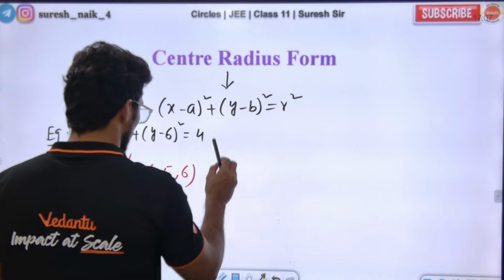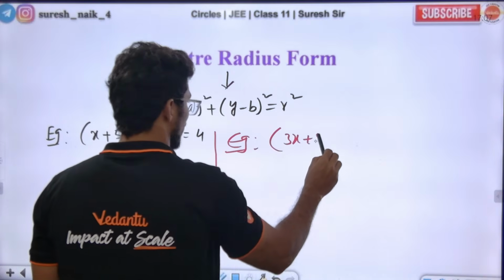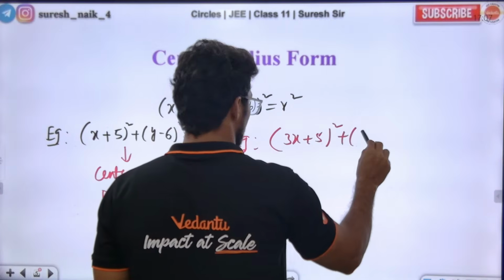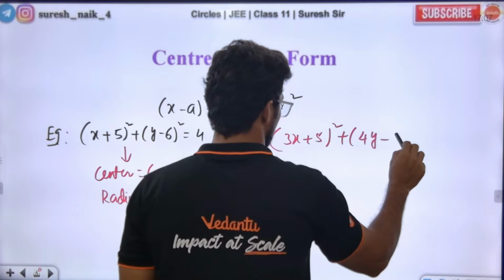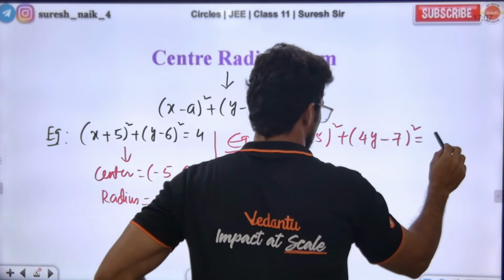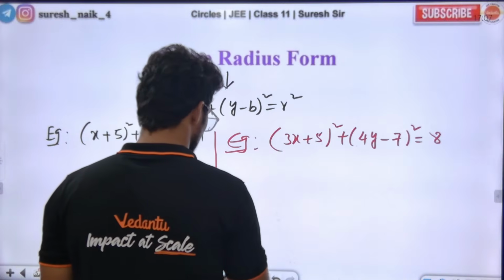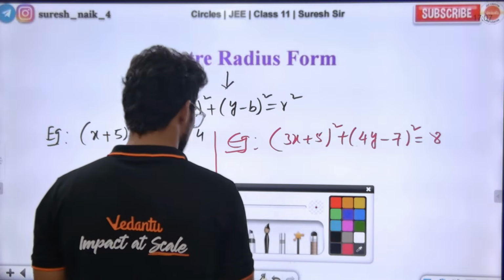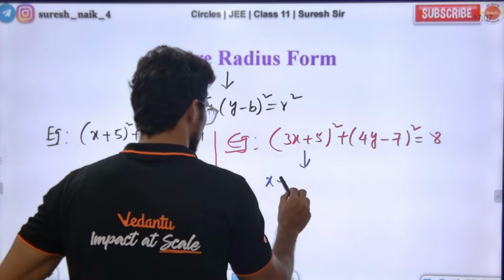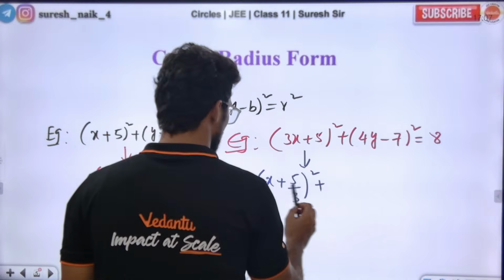Very good sir. One more example, please, sir. One more example. So (3x plus 5) whole square plus (4y minus 7) whole square is equal to what? 8. Understood? So what is the radius? Tell me first the radius and center. What is the center here? Sir, to tell the center we need to take 3 common. Taking 3 common, we get 5 by 3. Are you all clear?